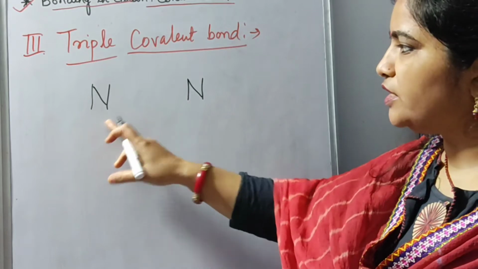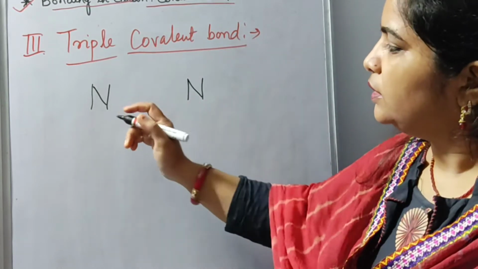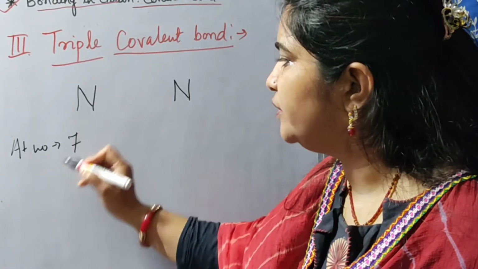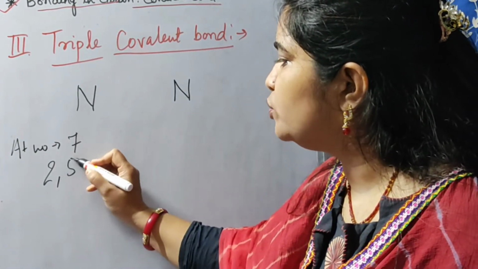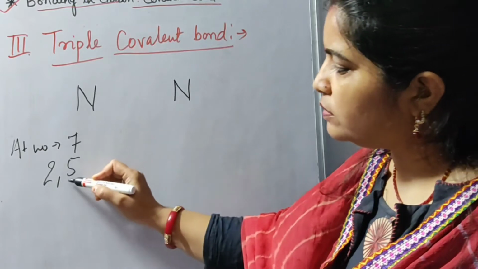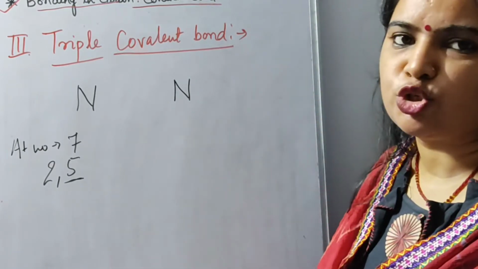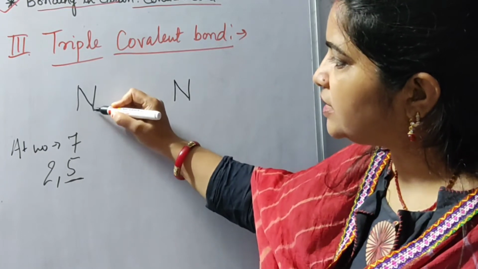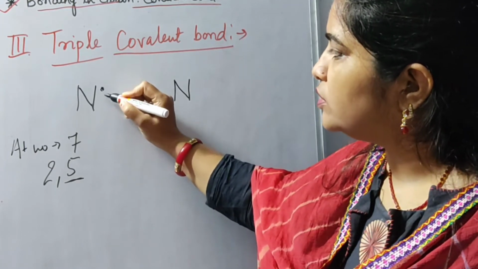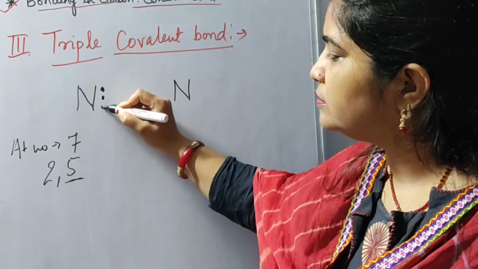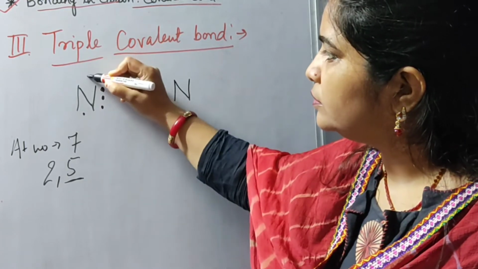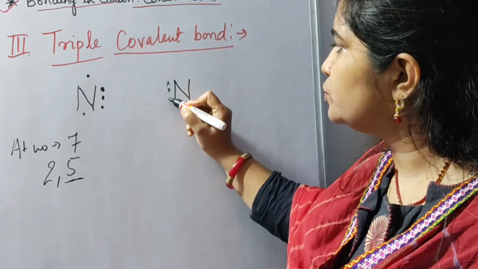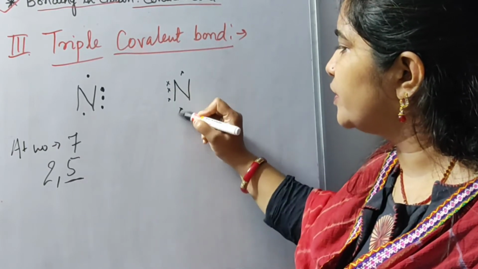Okay, again I am writing 2 atoms of nitrogen here. Now we know that the atomic number of nitrogen is 7, so the configuration will be 2, 5. Always remember you have to show this many electrons in its outermost valence shell. So this nitrogen atom has 5 electrons. I am showing it by dots: 1, 2, 3, 4, 5. Here also 1, 2, 3, 4, 5.